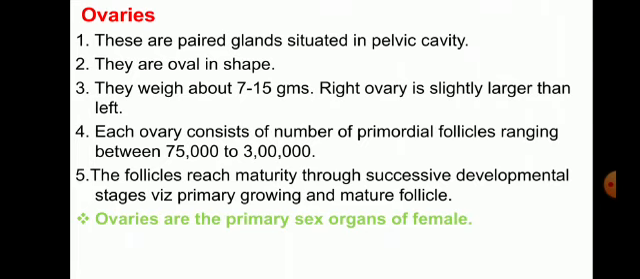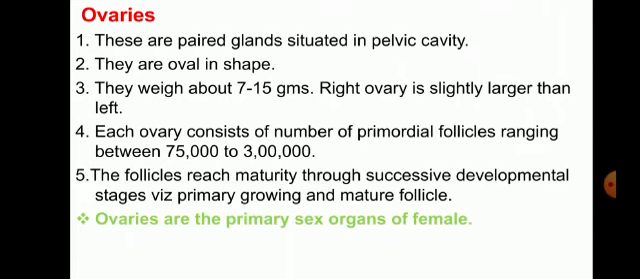These are paired glands situated in the pelvic cavity. They are oval in shape and weigh about 7 to 15 grams. The right ovary is slightly larger than the left one. Each ovary consists of a number of primordial follicles ranging between 75,000 and 3 lakhs. Primordial follicles are cells present in the ovaries.